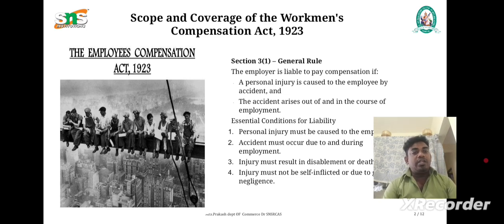The essential conditions for liability. The personal injury must be caused to the employee. The accident must occur during the employment. The injury must result in disablement or death. The injury must not be.